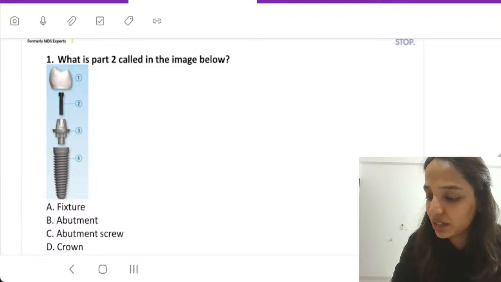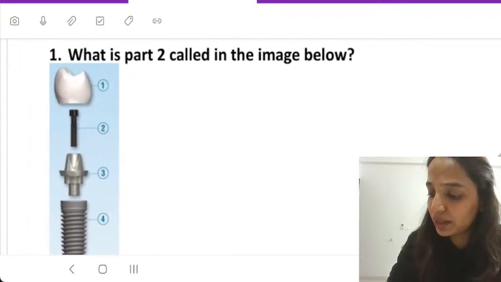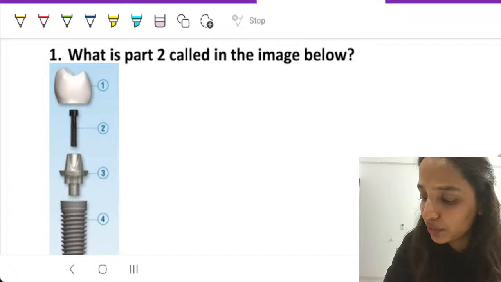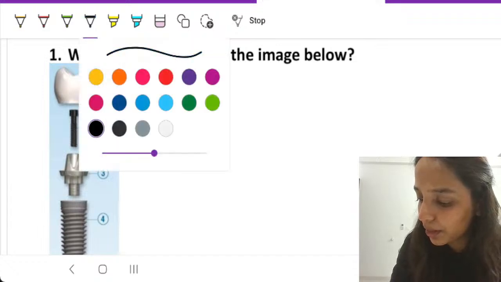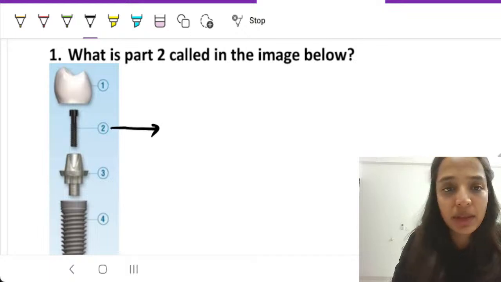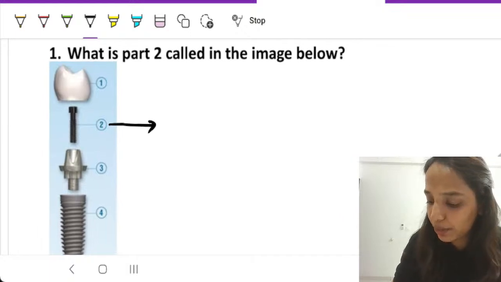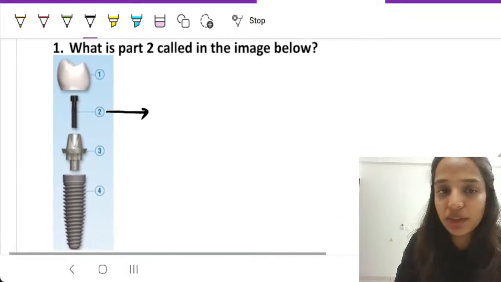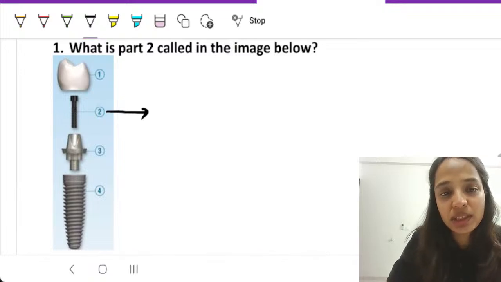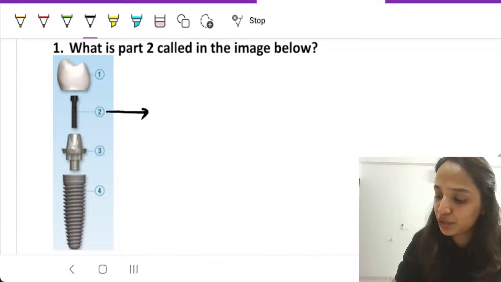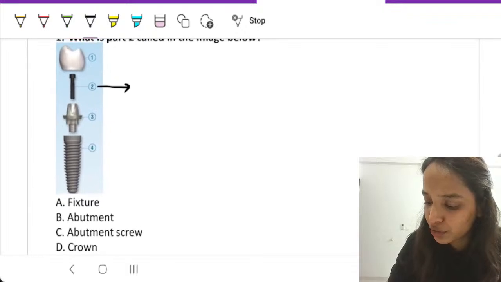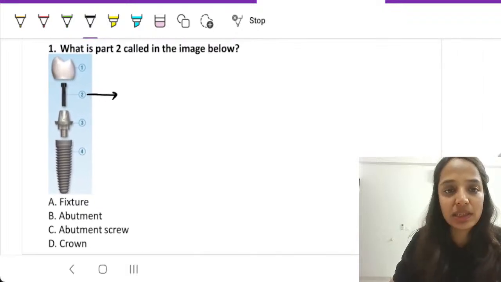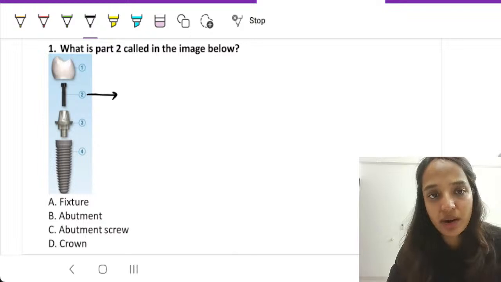And here it is asking, what is the part that is labeled 2 over here? So the part which is labeled 2, what is this part? You can see approximately 4 parts over here exactly. And what is part number 2? So options over here are what? Is it a fixture? Is it an abutment? Is it an abutment screw? Or is it a crown?